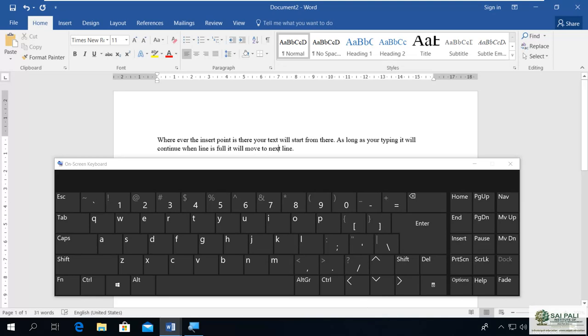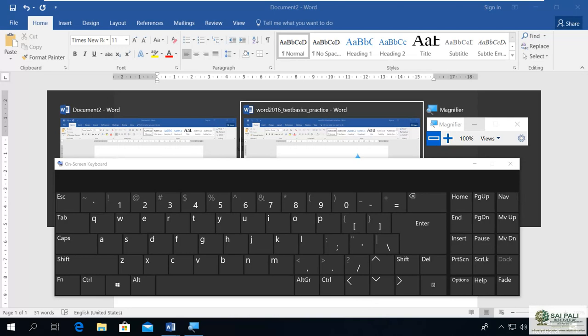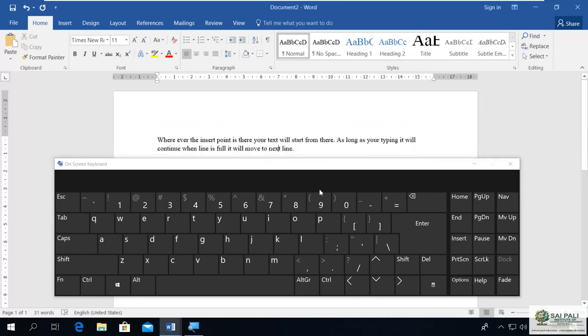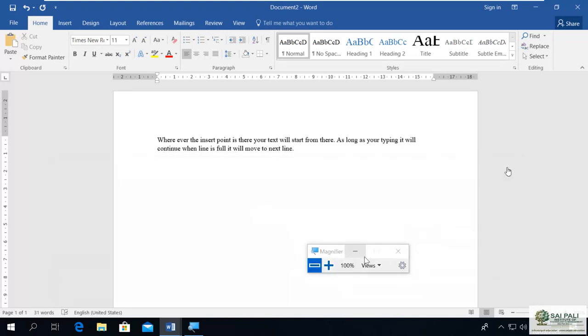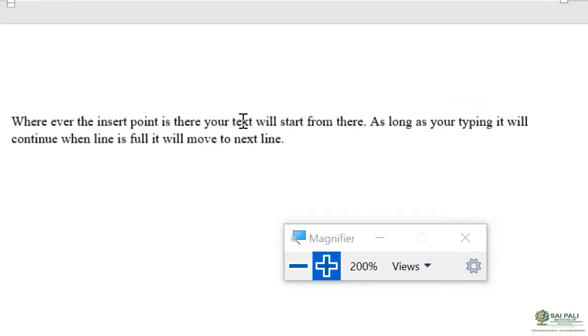So you know the arrow keys now. You see the insertion point is here. If I press the left arrow key, it moves this side. If I press the right arrow key, it will move this side.